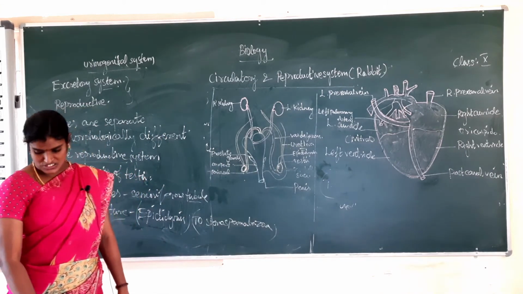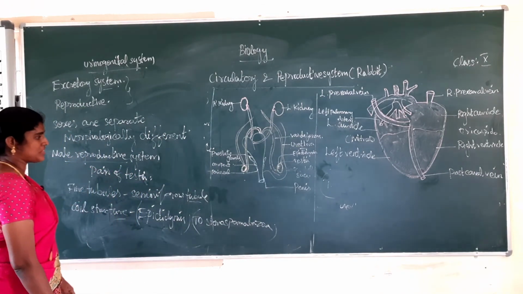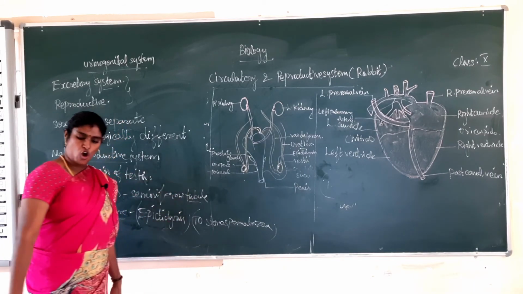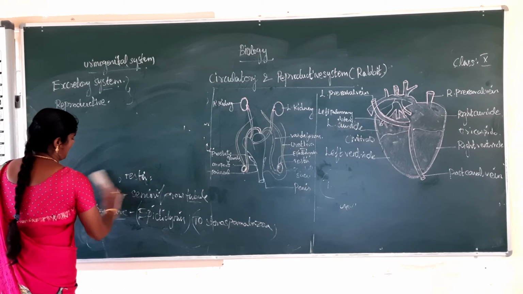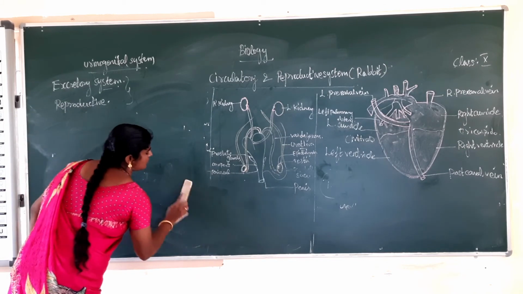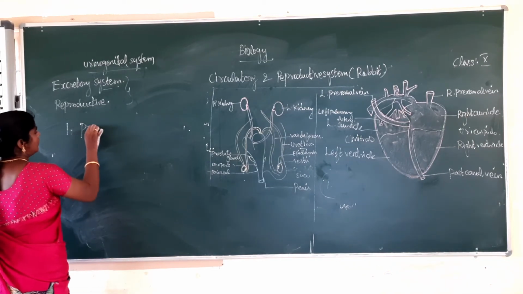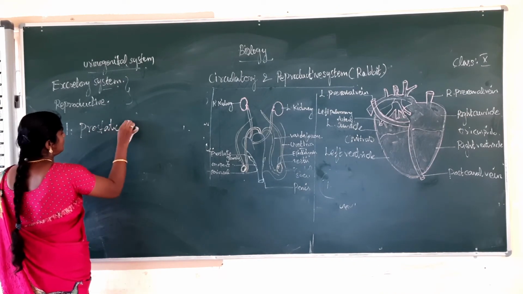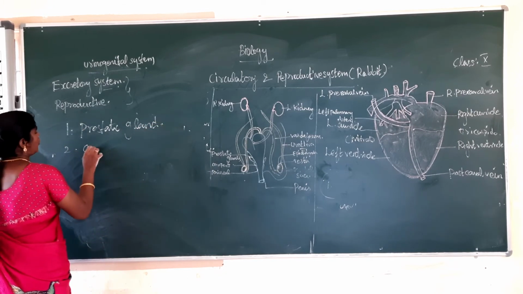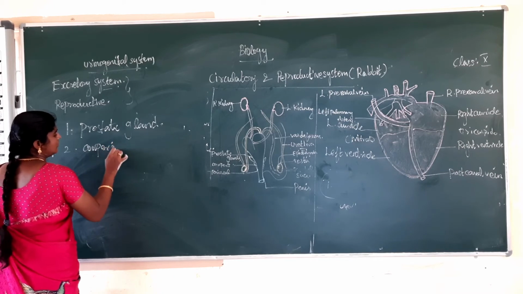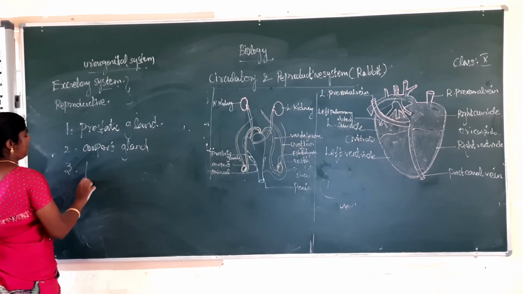Next, there are three accessory glands present. What are the three accessory glands? Prostate gland, Cowper gland, and perineal gland. The first one, prostate gland. Next one, Cowper gland. Last one, perineal gland.